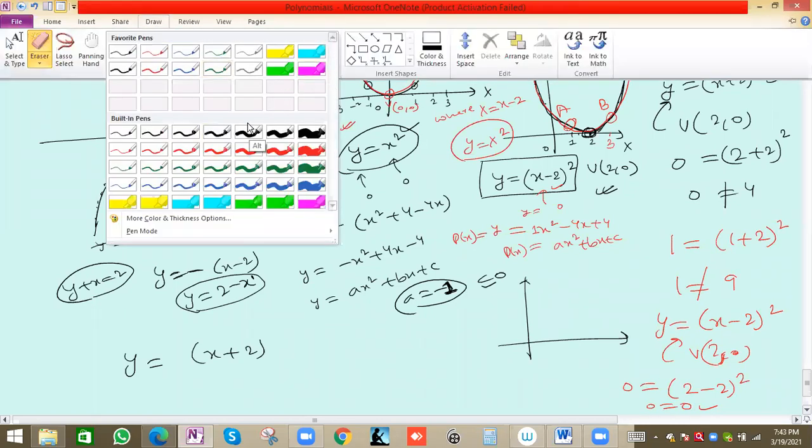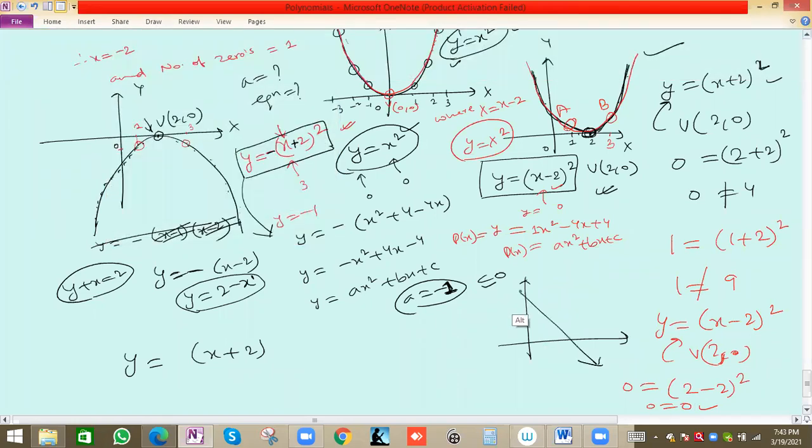Graph, right, because different graphs will have different equations, correct. Suppose we have one straight line where this is 3 and this is 3, so the straight line will be x plus y equal to 3. How did we get this equation? Simple. If you take x as 0, y will be 3, so this point is, suppose, capital A (0, 3). If you take y as 0, again x will be 3, so at point B, x is 3 and y is 0.